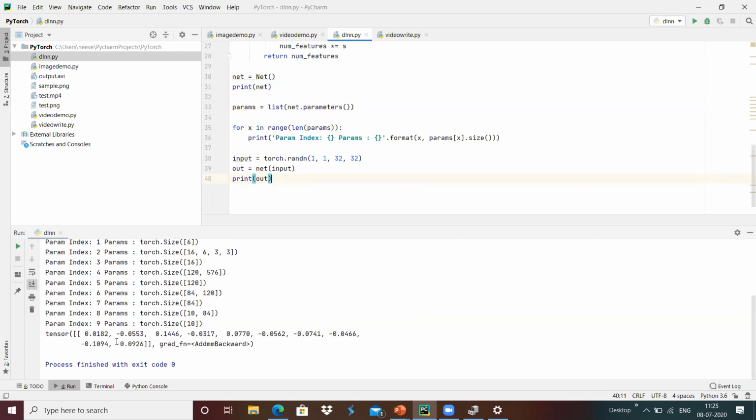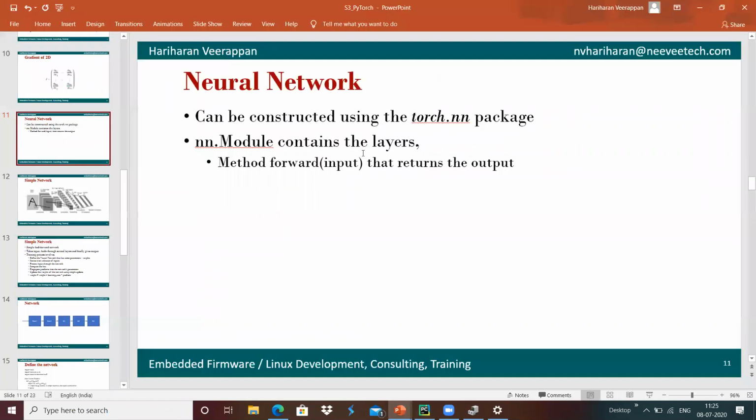Basically, we have defined the output to be given with 10 features, so we have an array of 10 elements of output. This provides a neural network created by passing the input, and we can get the respective output from the neural network.